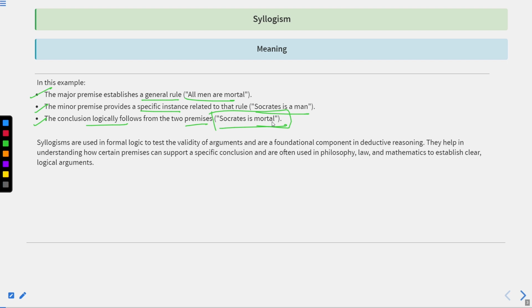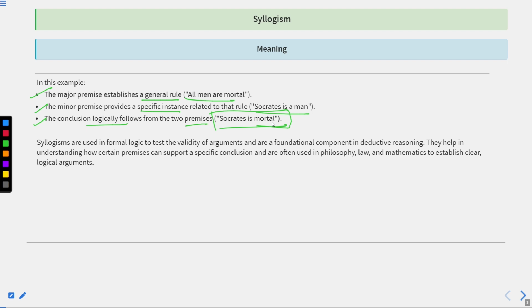In order to figure out whether the conclusion and the statements are complementing each other, or whether the conclusion will logically follow from the statement, we have to adhere to certain rules which are followed in syllogism. And in order to understand those rules, it becomes very important to understand the different types of syllogism.